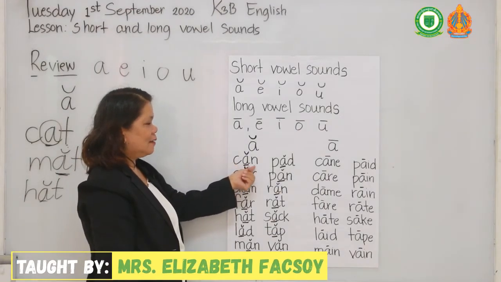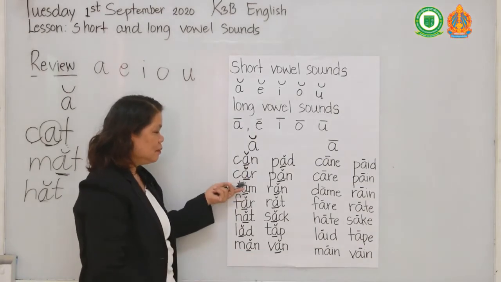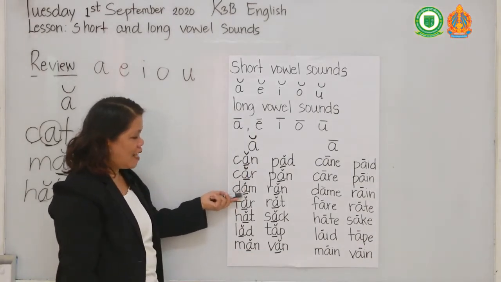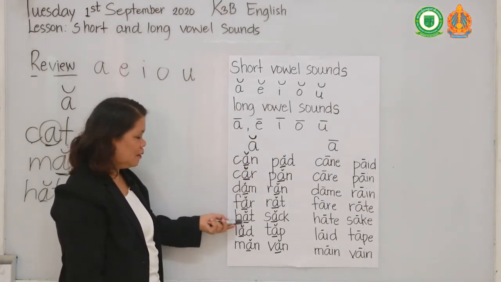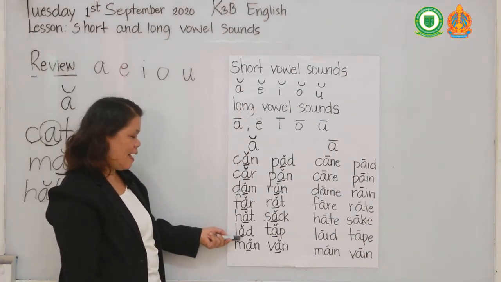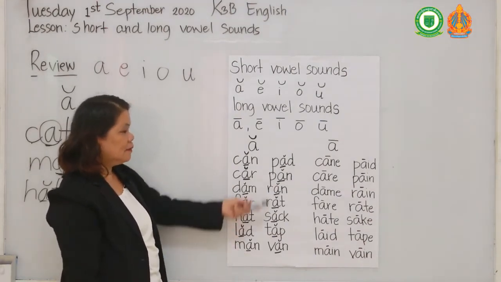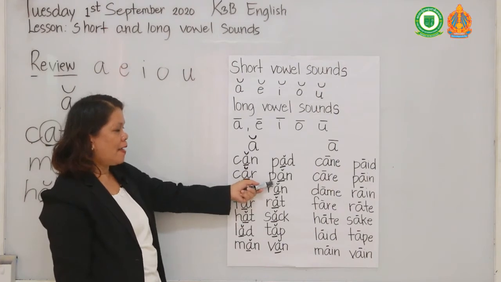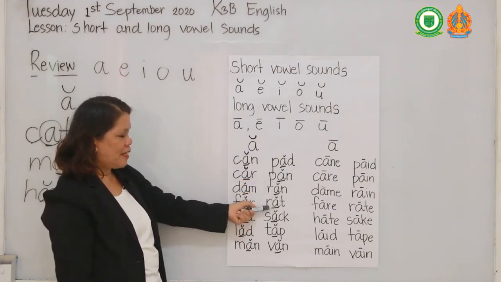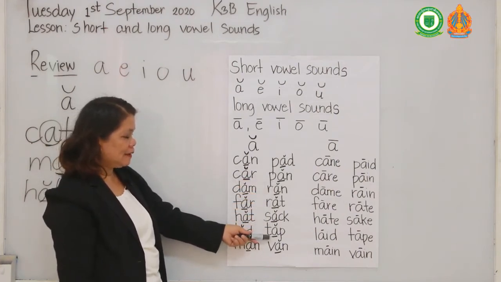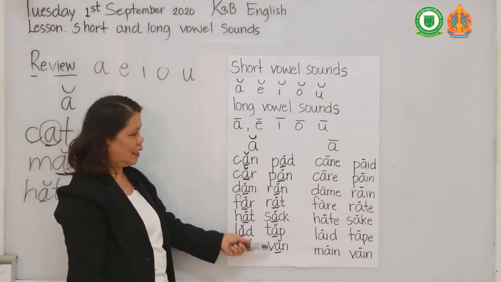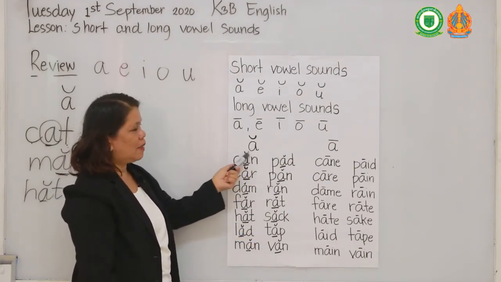Can. Car, dam, far, hat, lad, man. Pad, pan, ran, rat, sack, tap, van. Okay? These are short vowels.